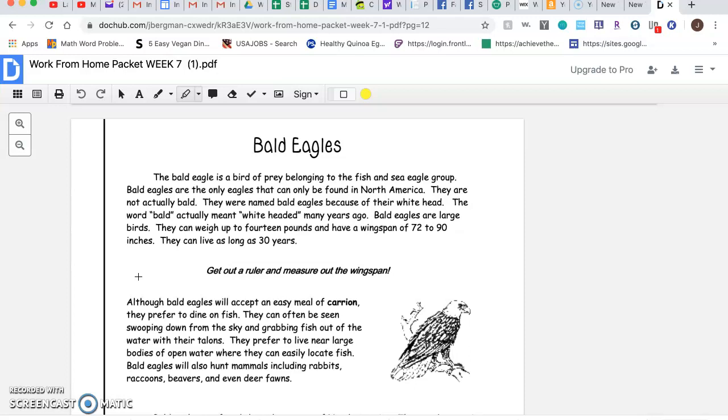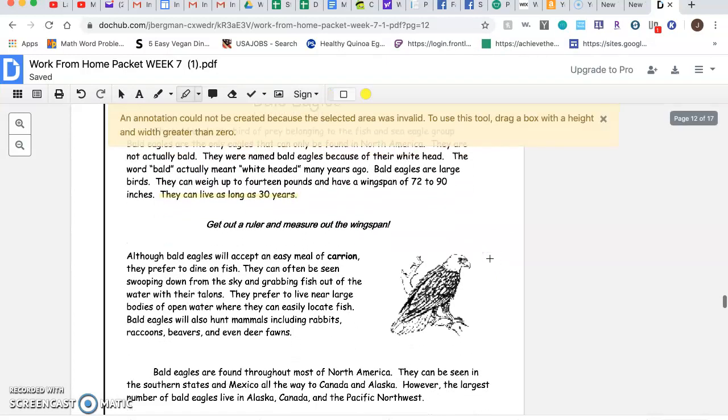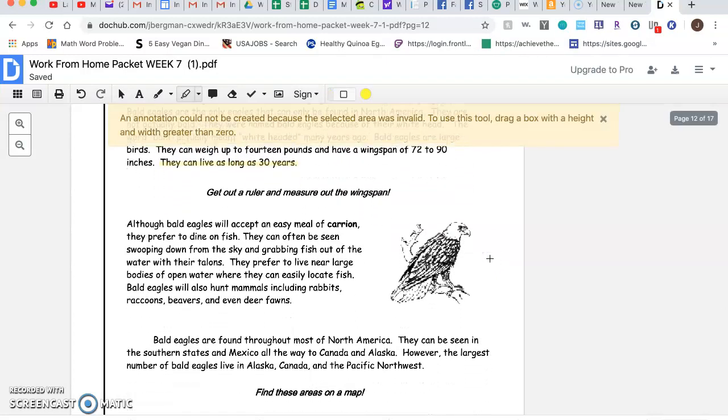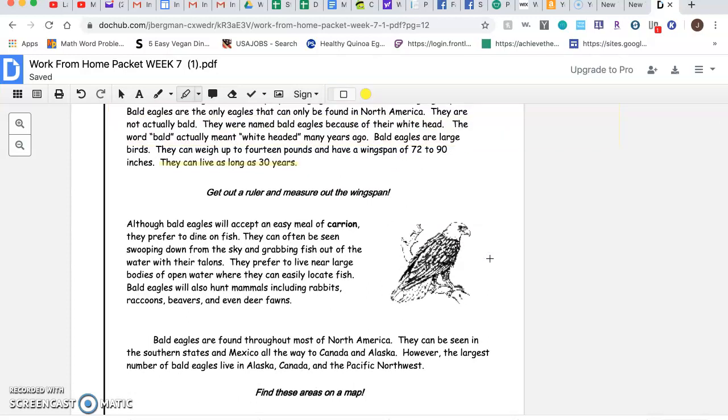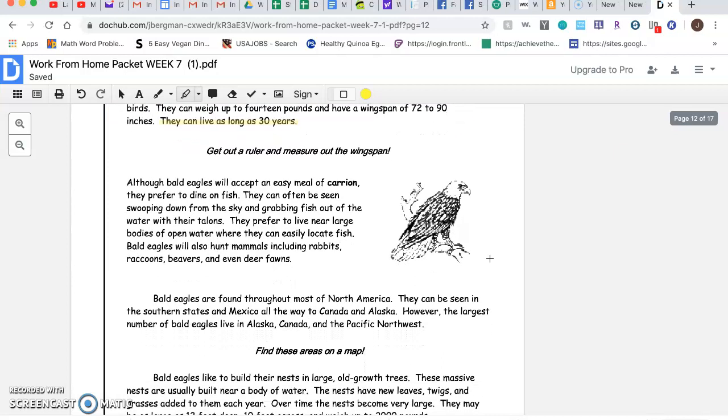Now, I remember one of the questions was, how long do bald eagles live? So I am going to highlight that information. And as you can see now, it is highlighted. Now, I'm not going to highlight any more for you. I would actually like you to do the rest of the highlighting yourself. Get out a ruler and measure out the wingspan.